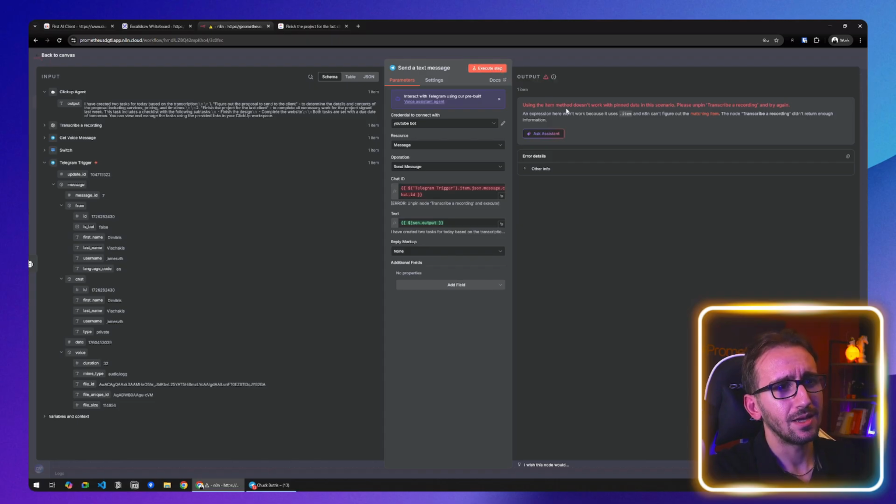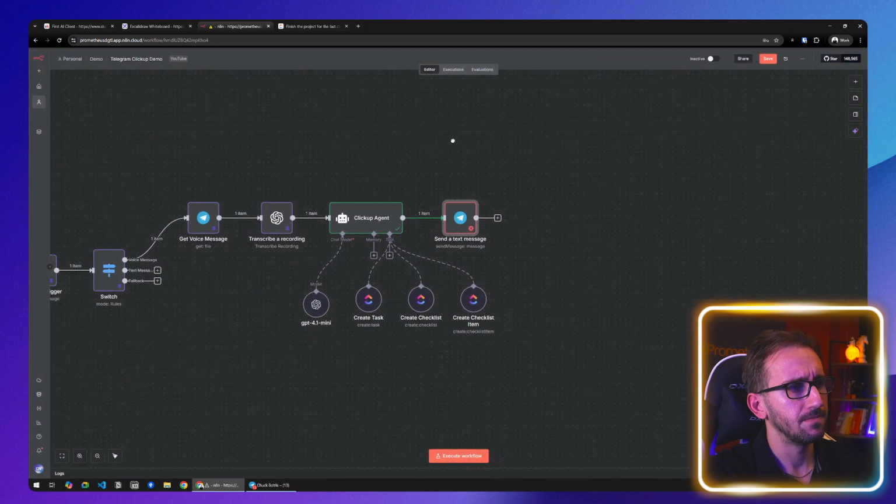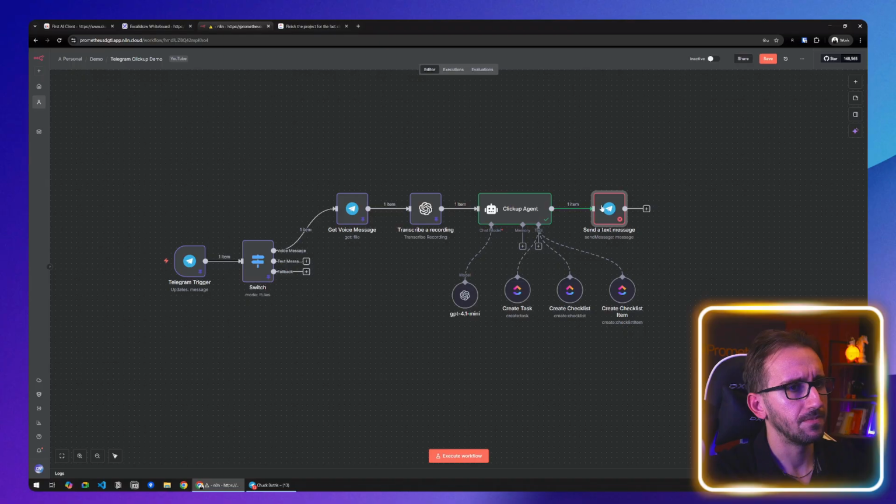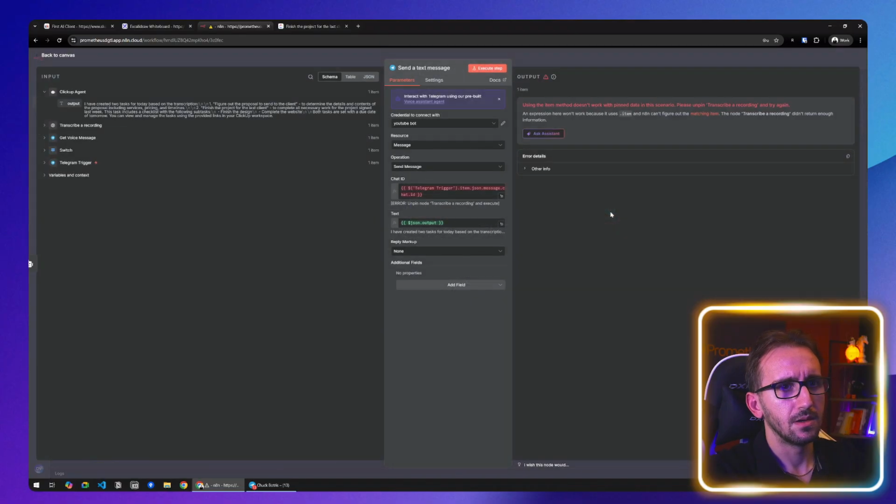Using the item method doesn't work with pin data in the scenario. Please unpin, transcribe a message and try again. Unpin transcriber recording. An expression here won't work because it uses the item and then it can figure out the matching item. The node transcriber recording. Oh, yeah, that's right.